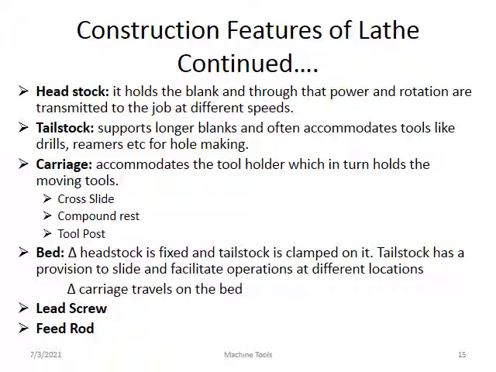The headstock is fixed and the tailstock is clamped on the bed. The headstock is fixed, there is no movement, and the tailstock is clamped on it. The tailstock has a provision to slide to facilitate operation at different locations, moving forward and backward to different positions. It is easy to move. The carriage travels on the lathe bed, and the lead screw and feed rod are there.